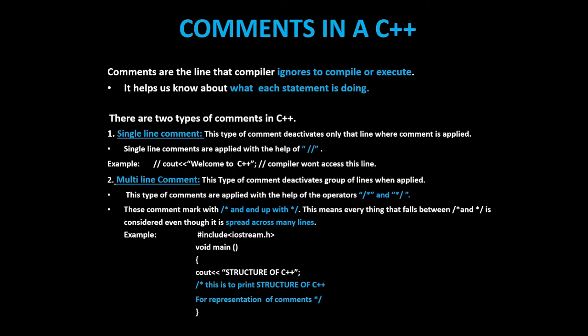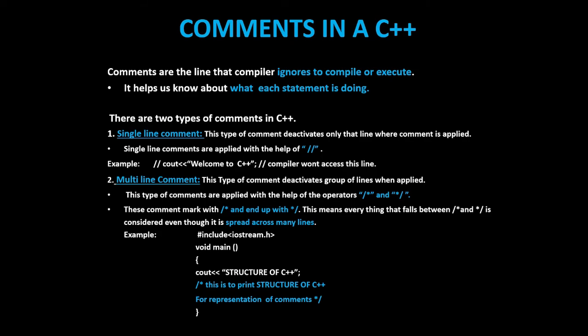Single line comments. This type of comment deactivates only that line where the comment is applied. Single line comments are applied with the help of double slash. Example, we have double slash, cout welcome to C++. So the compiler won't access this line.